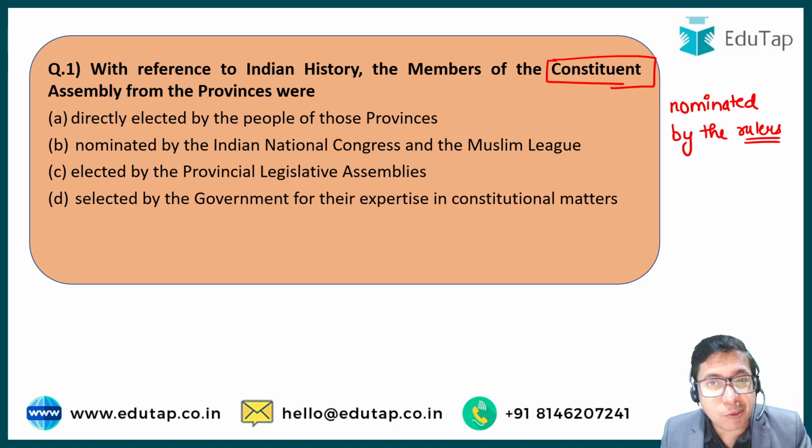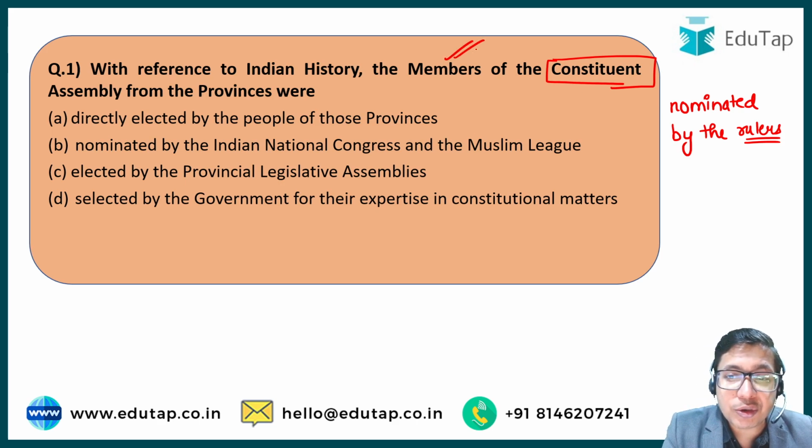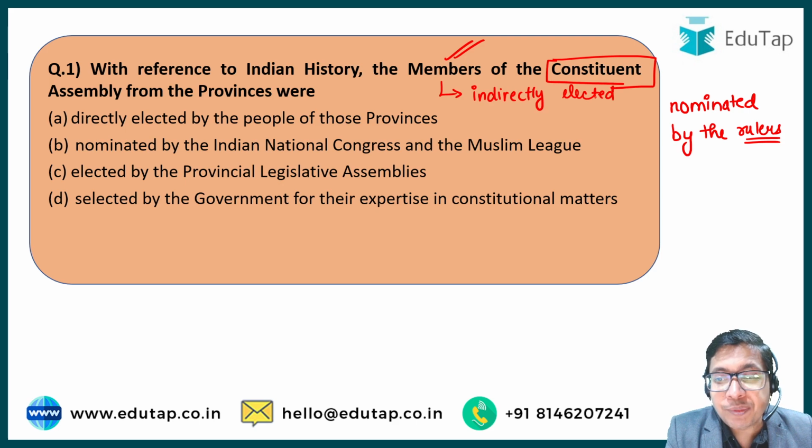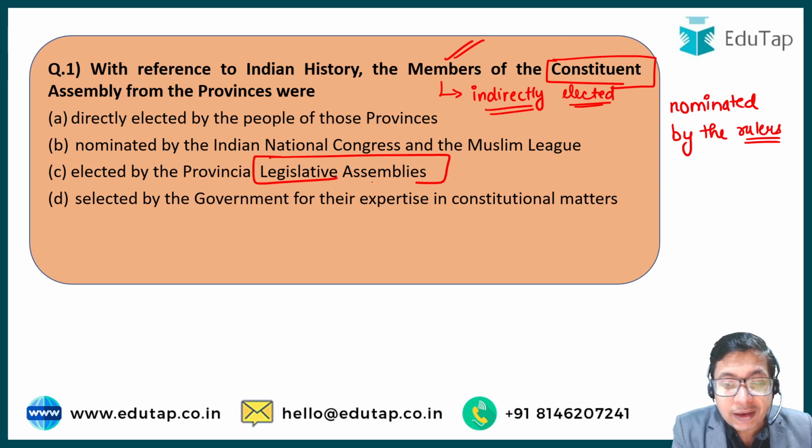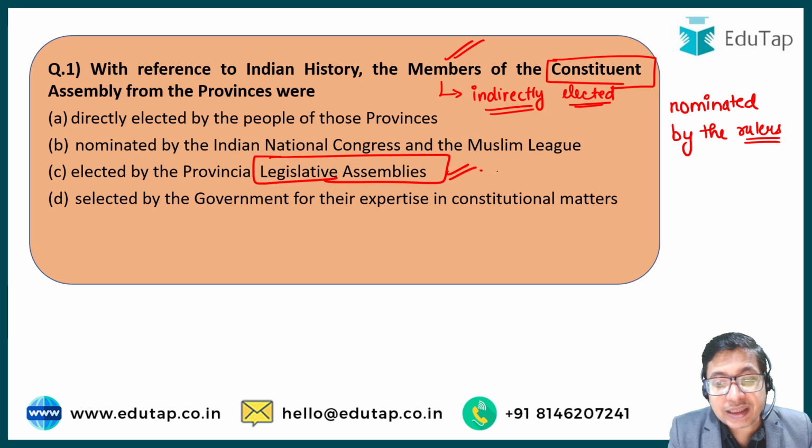So for example, in the Bombay province, the members of the Bombay Legislative Assembly, they voted and they elected a particular member to be sent to the Constituent Assembly. That is why we say that all these members of the Constituent Assembly, they were indirectly elected, because they were not directly elected by the people. The people directly elected the members of legislative assemblies, and these members of legislative assemblies then in turn elected the members of the Constituent Assembly.